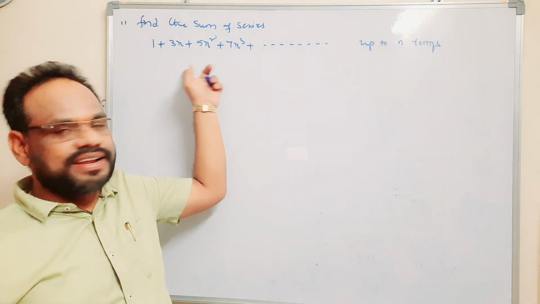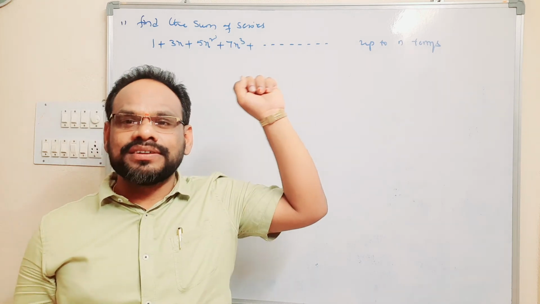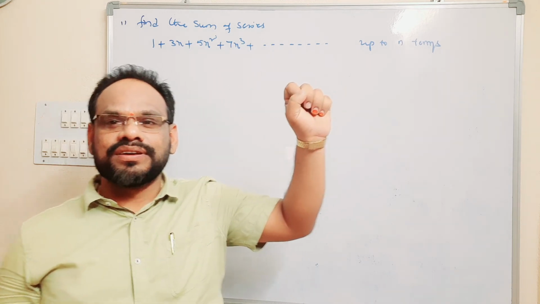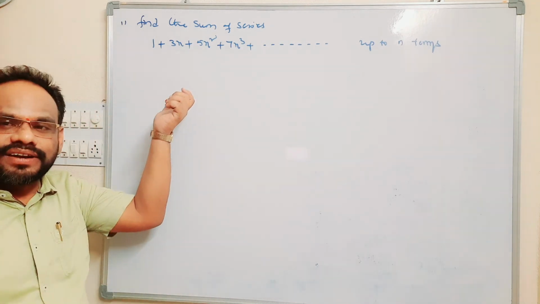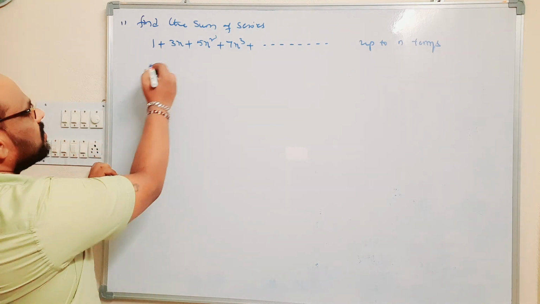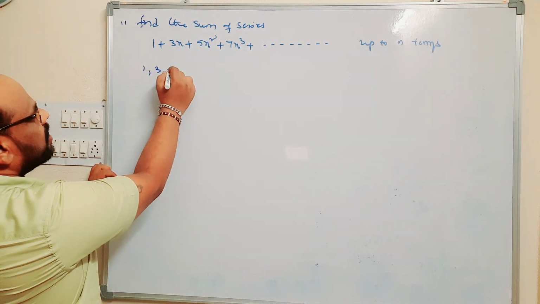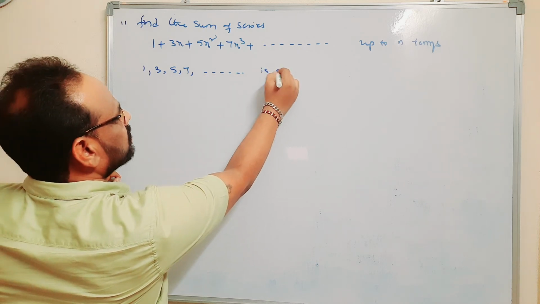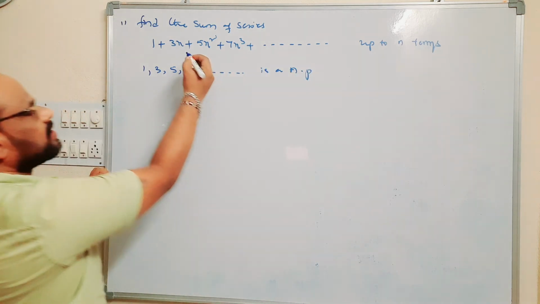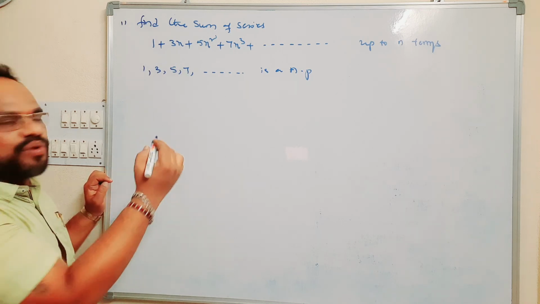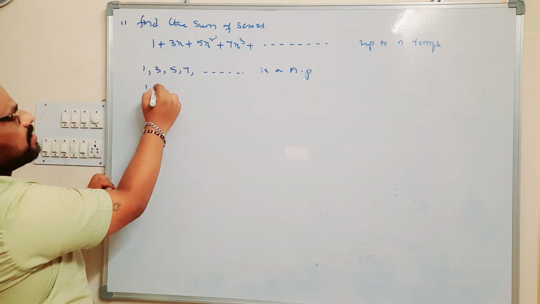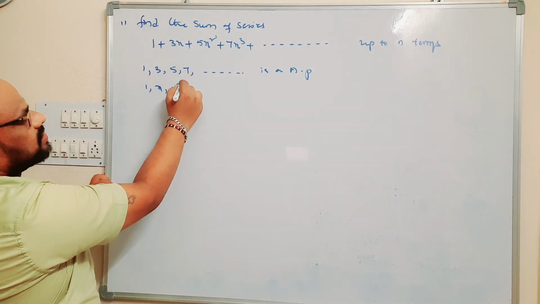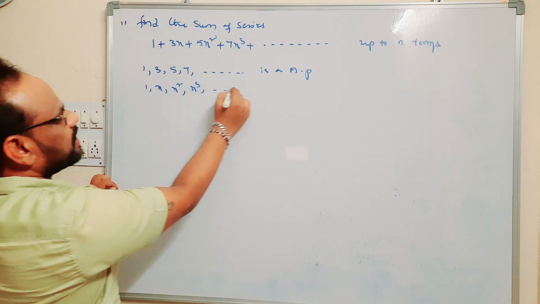Clearly, it is an arithmetico-geometric progression. The corresponding arithmetic and geometric progressions are, observe here, 1, 3, 5, 7 and so on is an arithmetic progression. The corresponding geometric progression is 1, x, x square, x cube and so on.